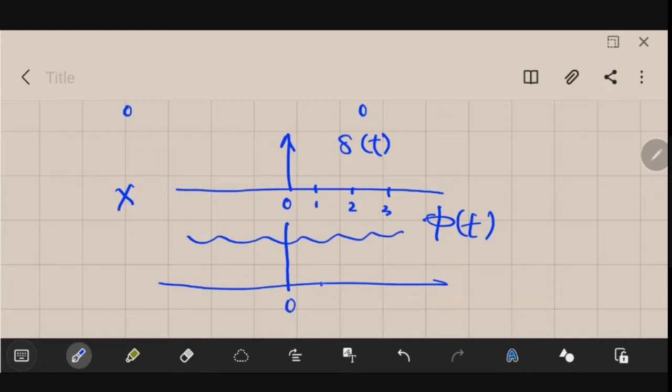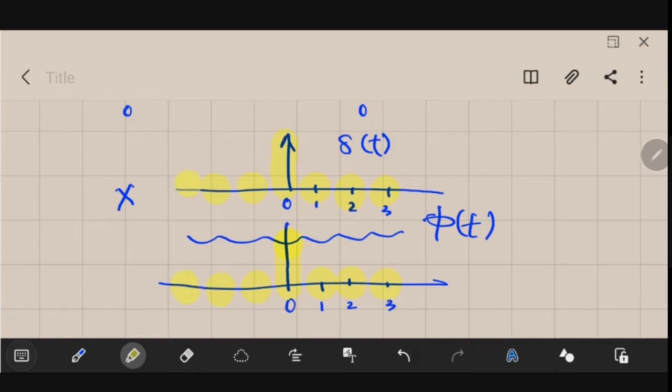In the same way, here also 1 is here, 2 is here, 3 is here. So in this way, they will be multiplied. Whatever is existing at this location will be multiplied to what is present at this location. Similarly, whatever is present here at 2 will be multiplied to the value of del of t at 2. In this way, it will be multiplied. On the other side also, the same thing will happen.